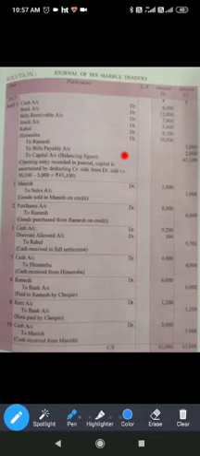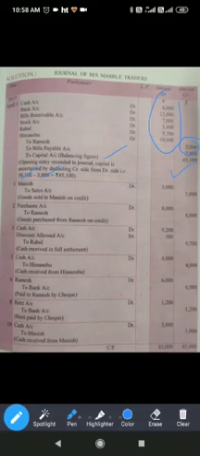So now after you have done this, what you will do? You will first of all total the debit side. After this you will total the credit side. The total of debit side comes to 50,100 and the total of credit side was rupees only 5,000. So difference was on the credit side. So that means to capital account, balancing figure 45,100. Okay. So the balancing figure will be to capital account 45,100.